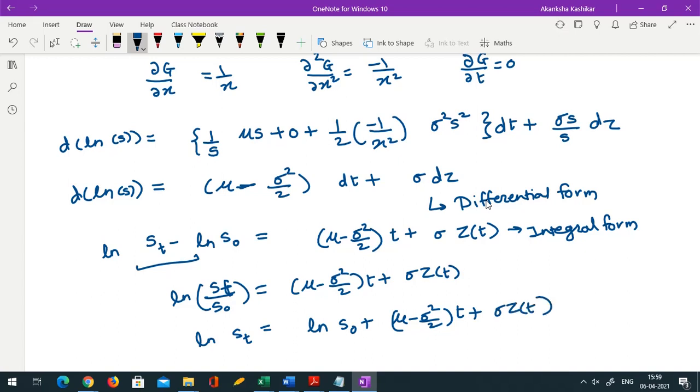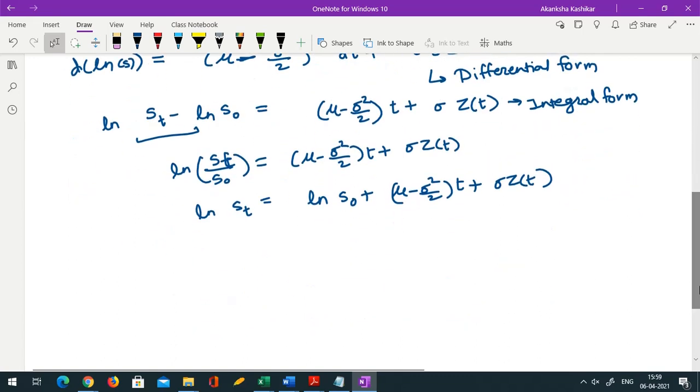Okay, why am I shifting S(0) to right hand side? Because see, S(0) is known. S(0) is share price at time 0, so S(0) is known. Okay, so generally we try to find distribution of S(t) given S(0), the conditional distribution.